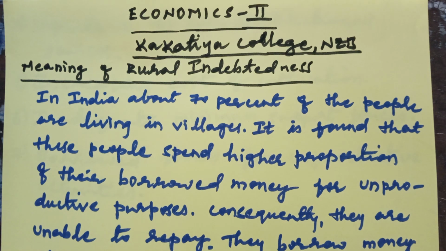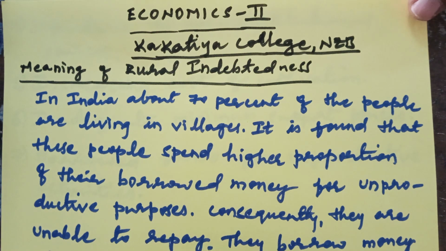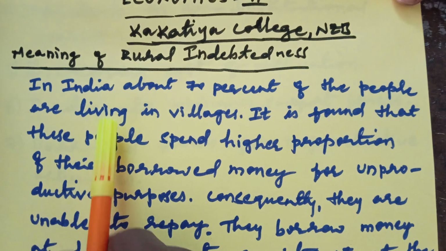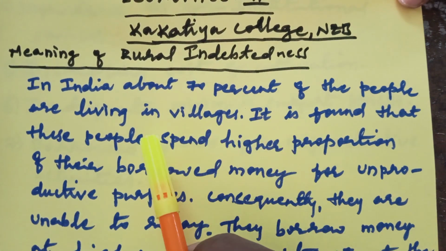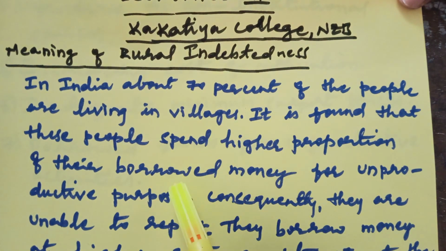You know very well the differences between rural and urban, who belongs to rural areas and who belongs to urban areas. Here the meaning is that in India, about 70% of the people are living in villages.